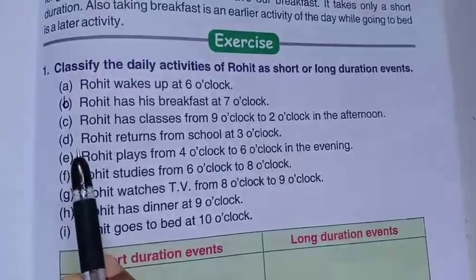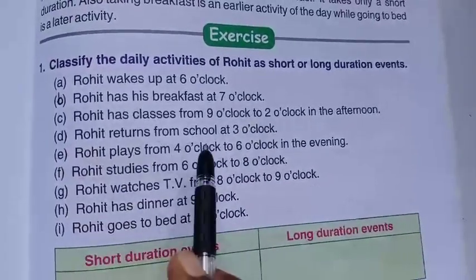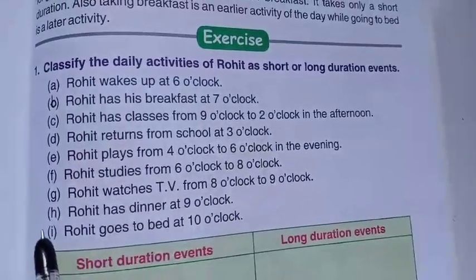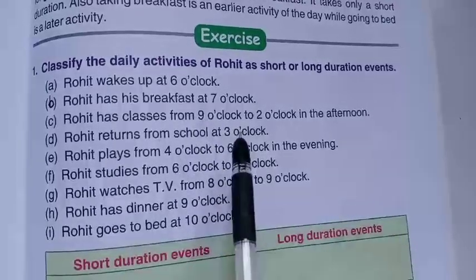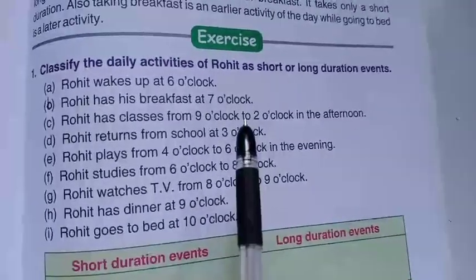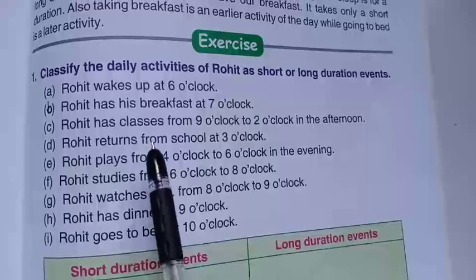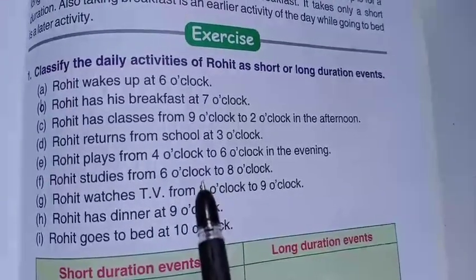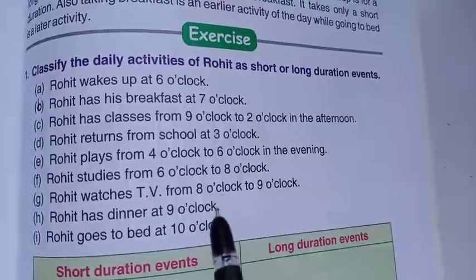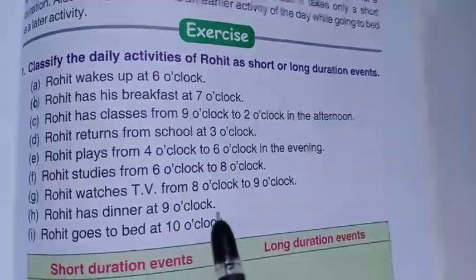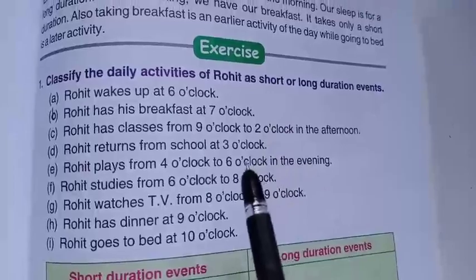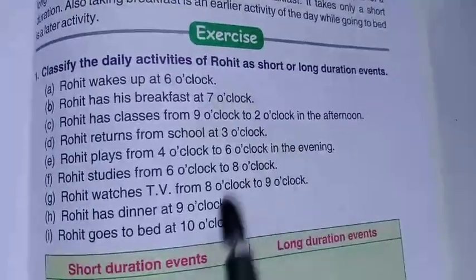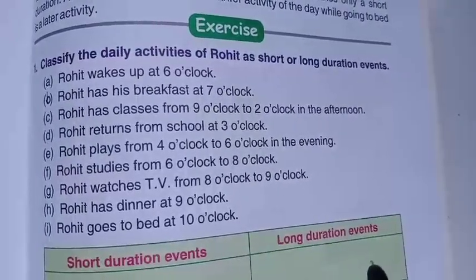After that we can say Rohit returns from school at 3 o'clock. From 9 o'clock to 3 o'clock he will be at school. So from 9 o'clock to 3, how many hours, children? 9, after that 10, 11, 12, 1, 2, 3. So total 6 hours he will be in the school. So that is a long duration event.